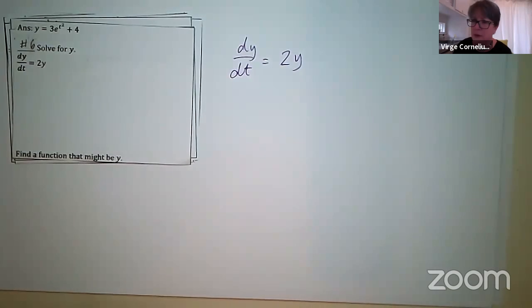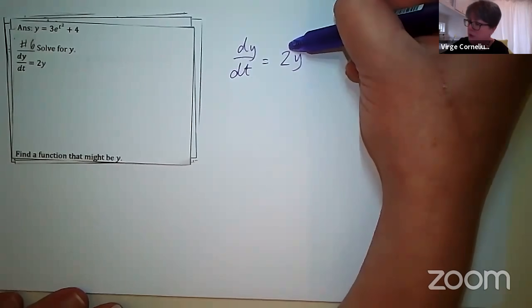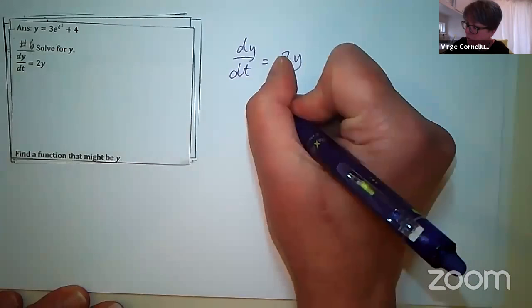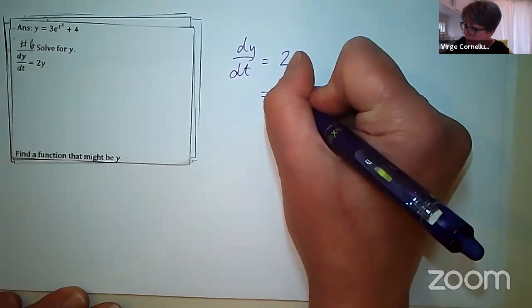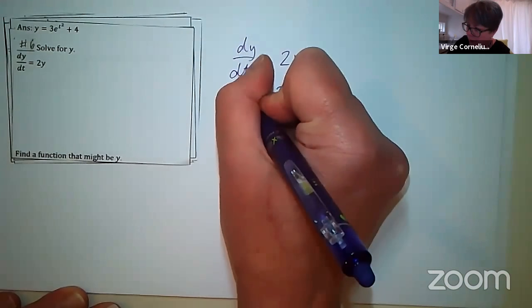So in this case here, to do the separation, my strategy is I generally leave any coefficient over with the independent differential. In other words, I would leave that 2 there with the dt, and then I would divide both sides.